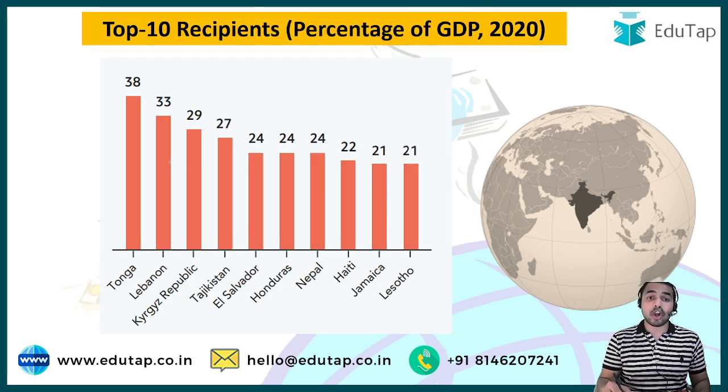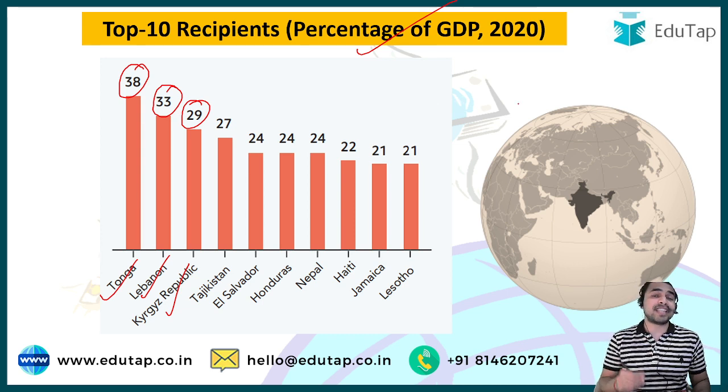And guys, if we talk about the top 10 recipients in terms of the percentage of GDP, then you must be shocked to see that this particular list is being topped by smaller economies. And guys, this particular list is topped by Tonga, in which the remittance accounts for 38% of the GDP, followed by Lebanon having remittances accounting for 33% of the GDP, followed by Kyrgyz Republic on the third position having remittances at 29% of the GDP.